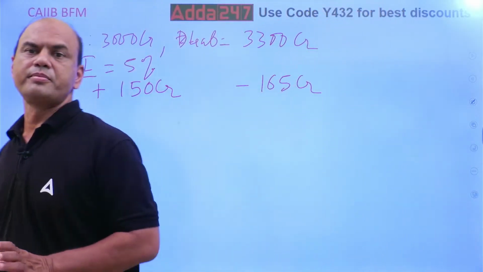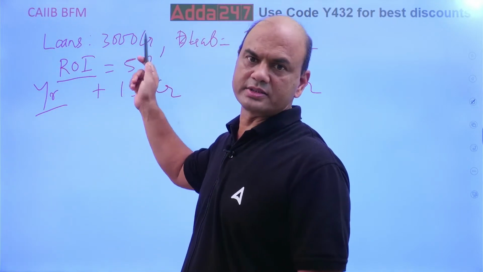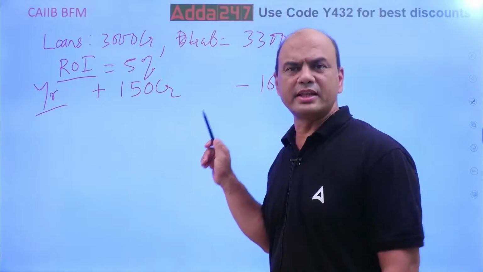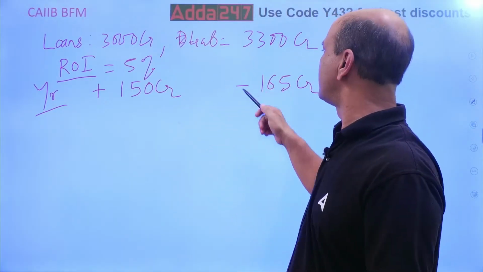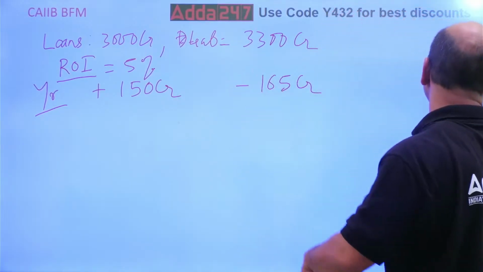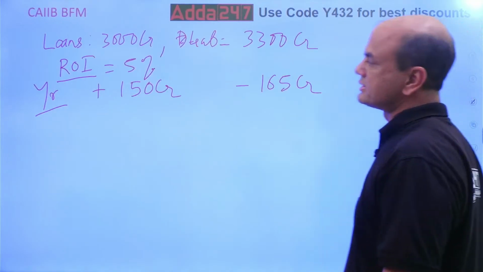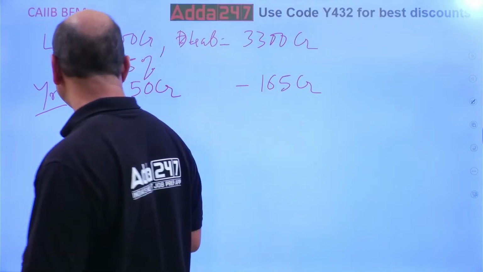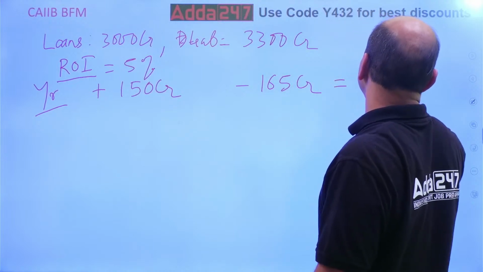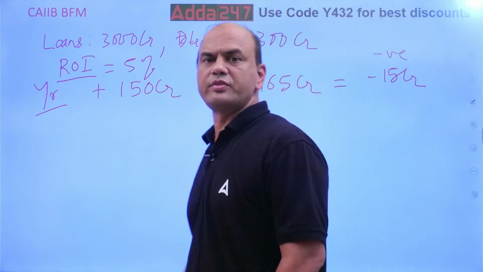Whatever I am doing, the rate of interest is 5%. On loans I'll receive the interest, 3000 into 5%, 150 crores. On deposits or liabilities I'll give the money, so it is 3300 into 5%, again 165. These two figures, 3000 and 3300, we got from before. So here my negative gap is minus 15 crores.